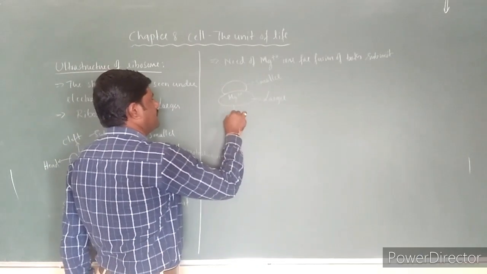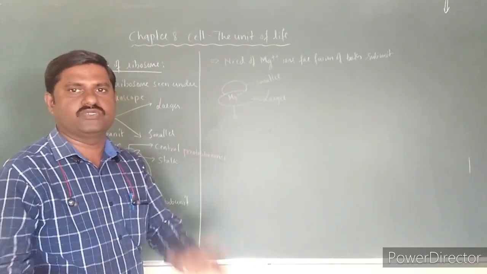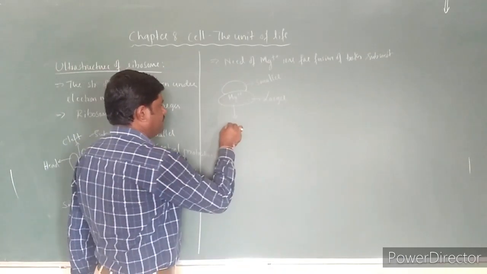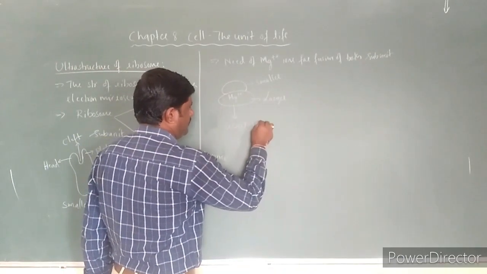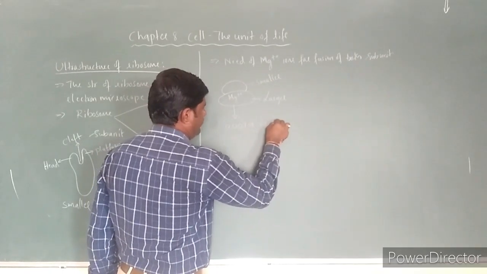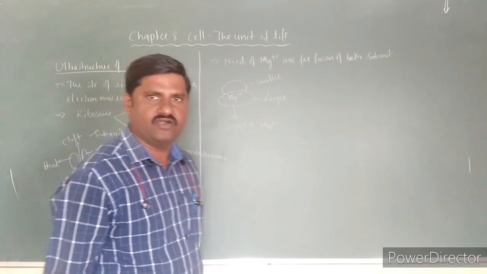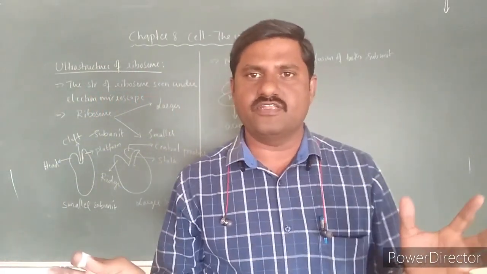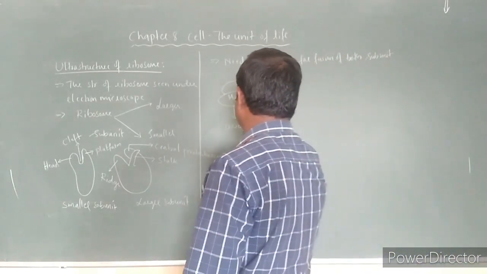And what concentration of this Mg++ is needed for the fusion of both the subunits? It is about 0.001 M Mg++ ion. This much concentration of Mg++ ion is needed for the fusion of both the subunits over here, right?